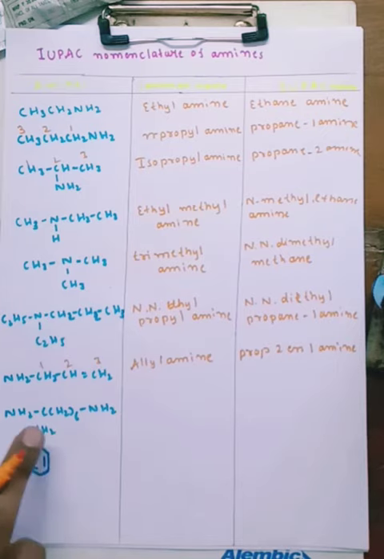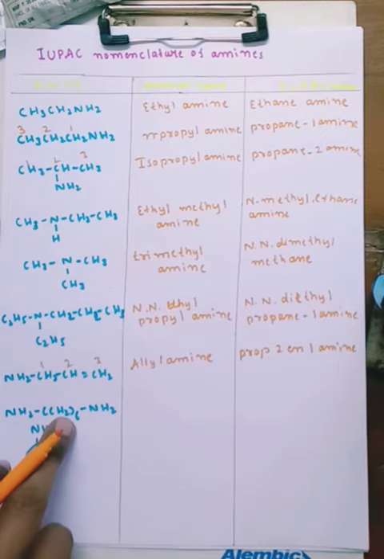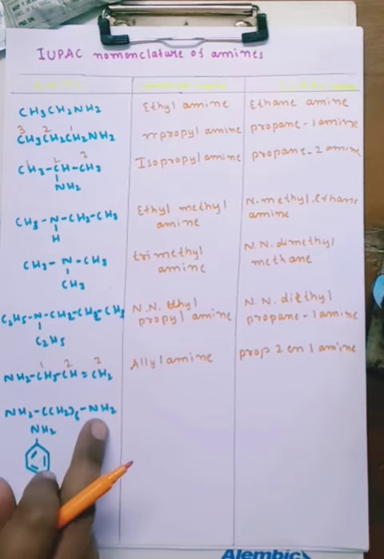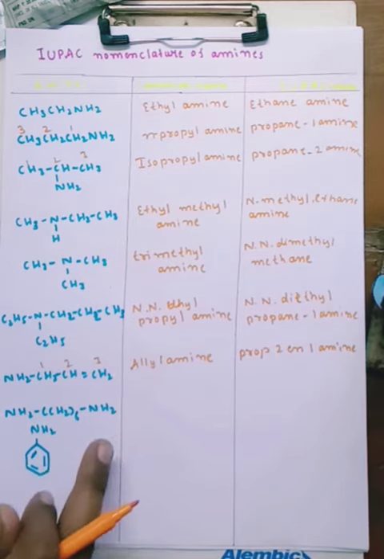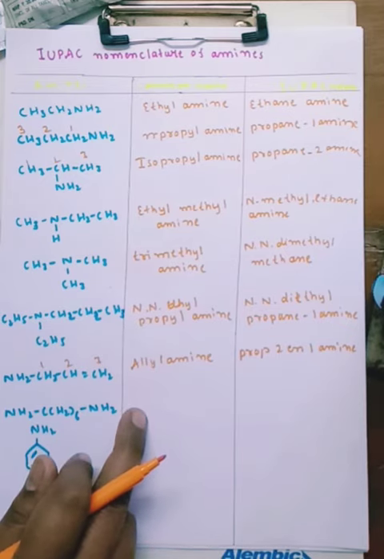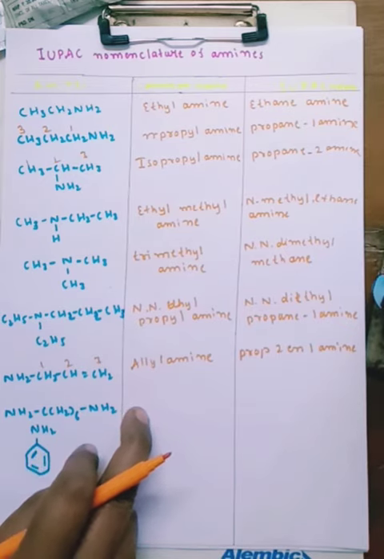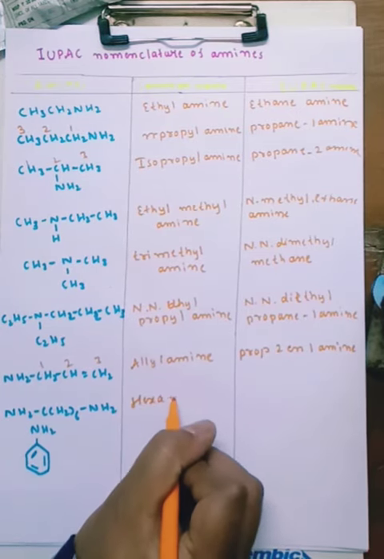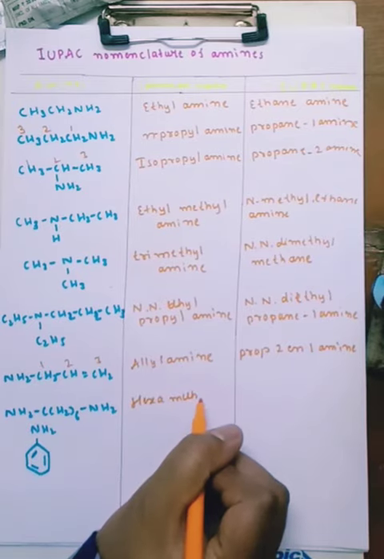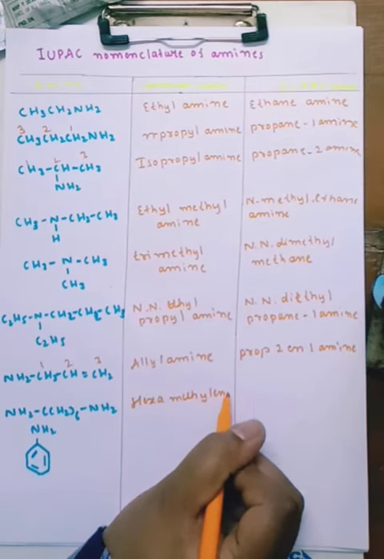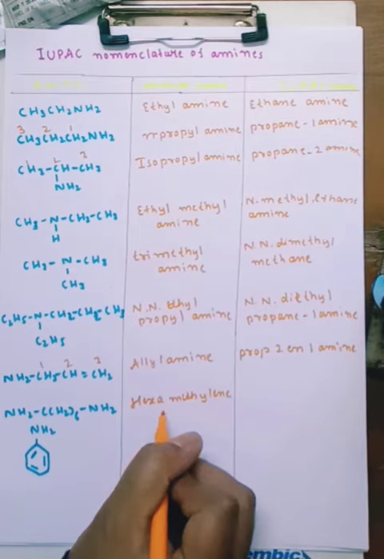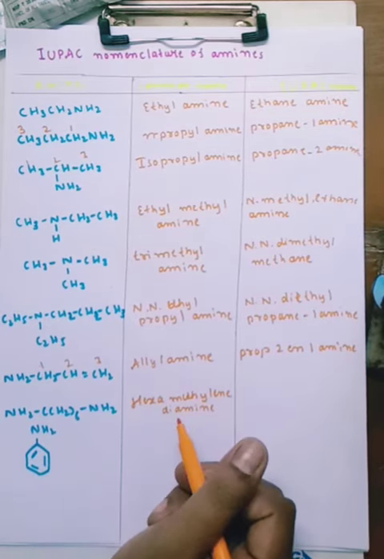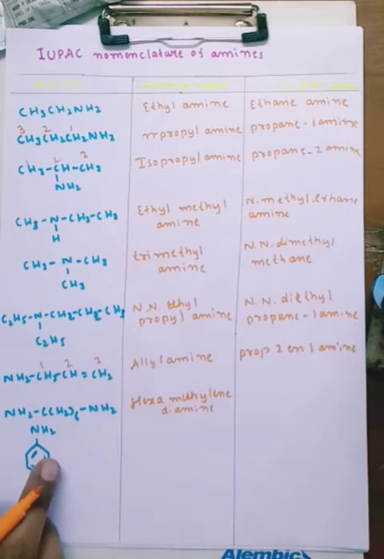And what about this one? NH2, CH2 6 times, NH2. What is the common name? The common name is hexamethylene diamine. Hexamethylene diamine. What about this IUPAC name?